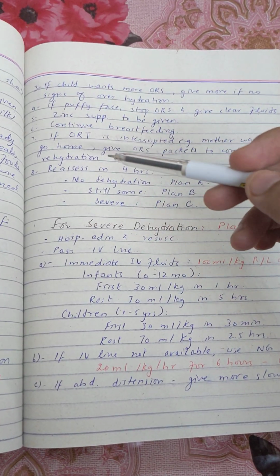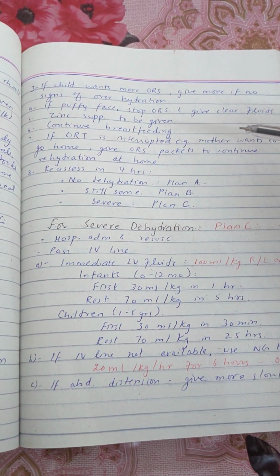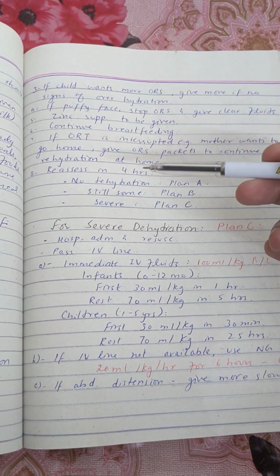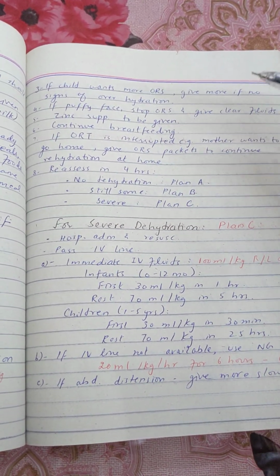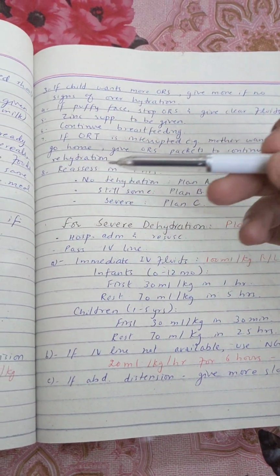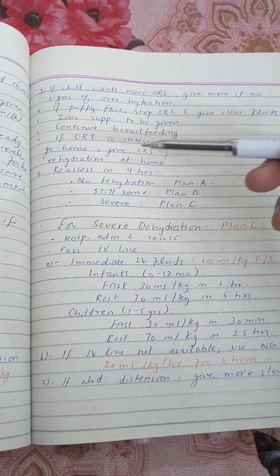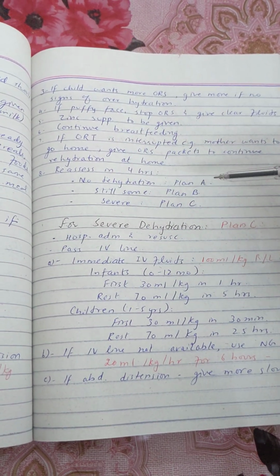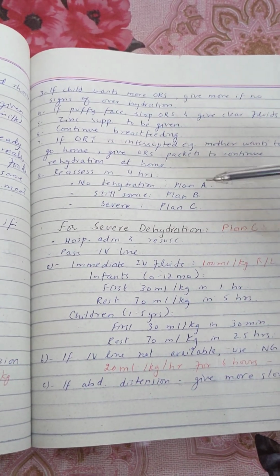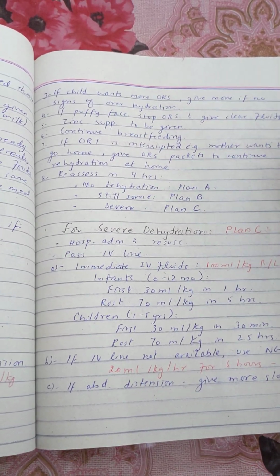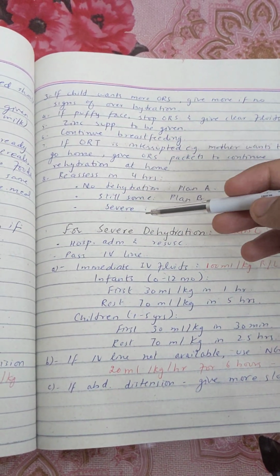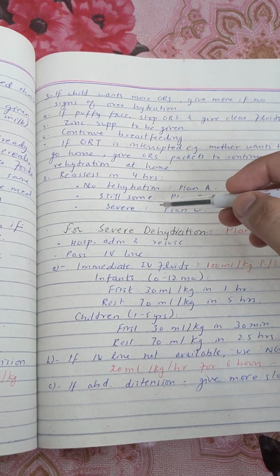And if oral rehydration therapy is interrupted, for example if the mother wants to go home, then ORS packets are given to the mother to continue rehydration at home. And in case of some dehydration, you reassess the child in 4 hours. If there is no dehydration, then we shift the child to plan A, where we can give the fluids and the feed without supervision. And if there is still some dehydration, then we continue on plan B. And if severe dehydration appears, then we go for plan C.